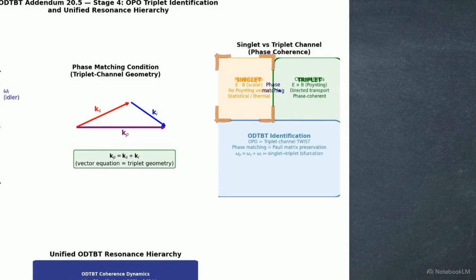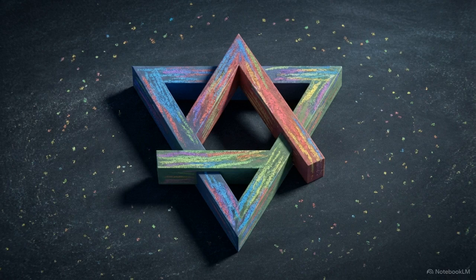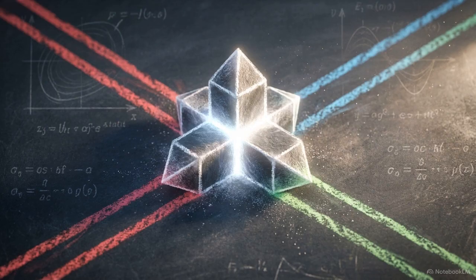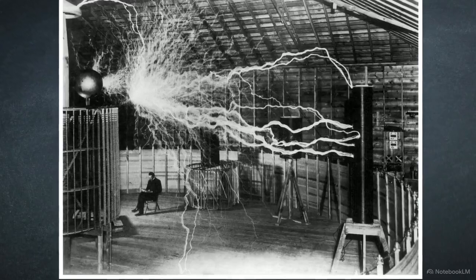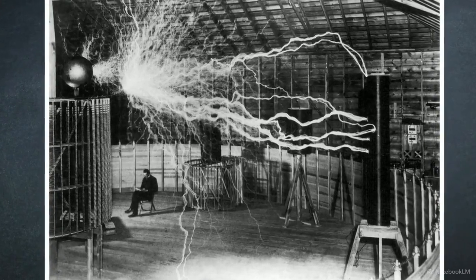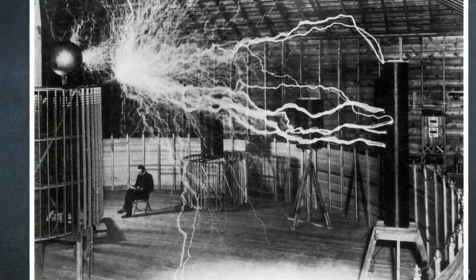Because this phase-matched coupling is geometrically directed rather than statistically distributed, it is strictly non-Maxwellian. The triplet channel twist is the structural identity that makes these parametric processes exponentially efficient. While physics theory remained fragmented, Nikola Tesla's engineering bypasses these silos by integrating all three resonance regimes into a single resonant transformer.